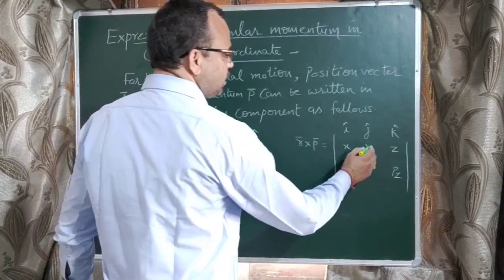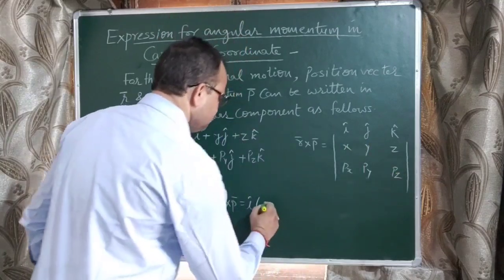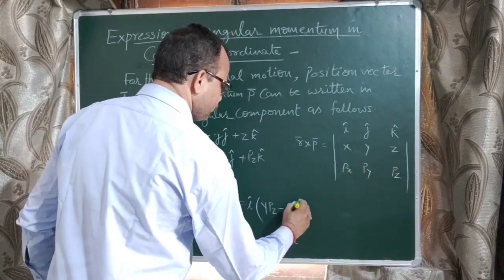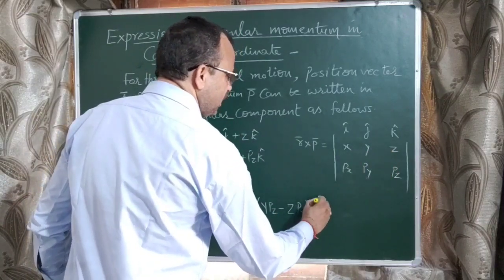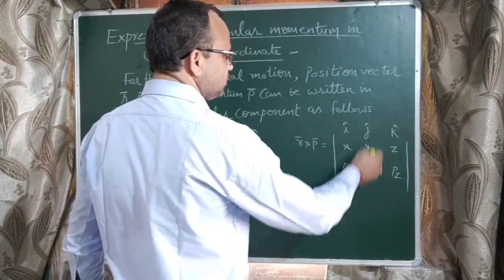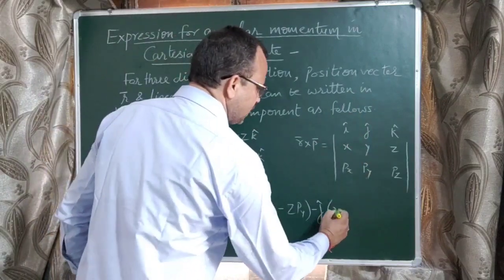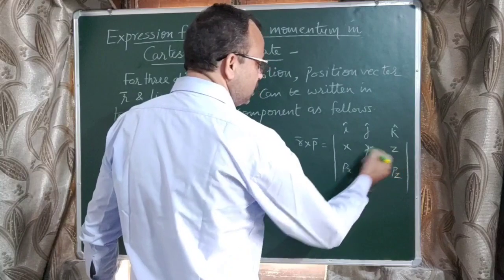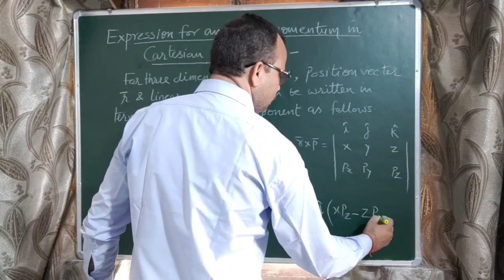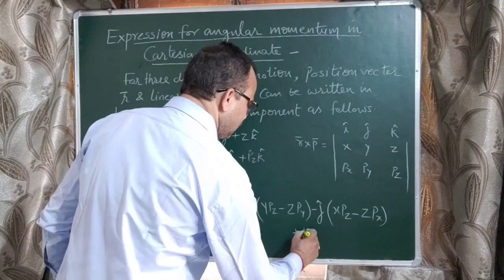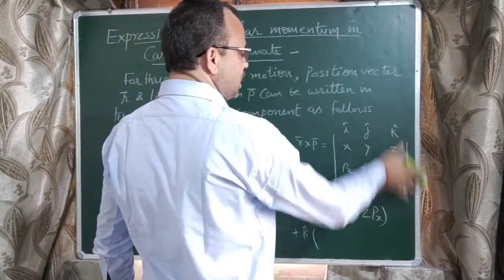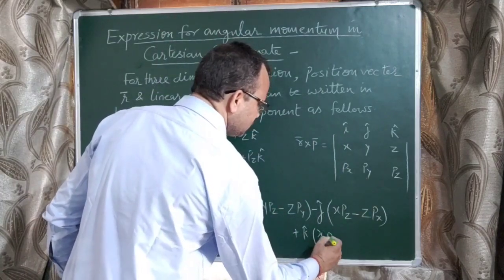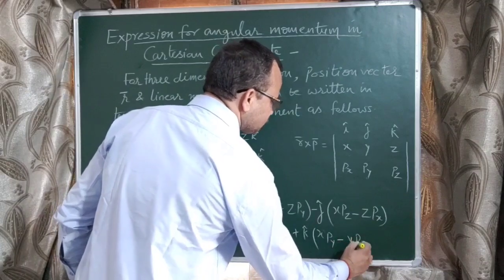Hide the first column and move from top to bottom, means y pz minus z py. Then j, with a minus sign, because this j is always negative. Hide the second column, move from top to bottom, x pz minus px into z, written as z px. After that k. Hide the last column, move top to bottom, x py minus y px.